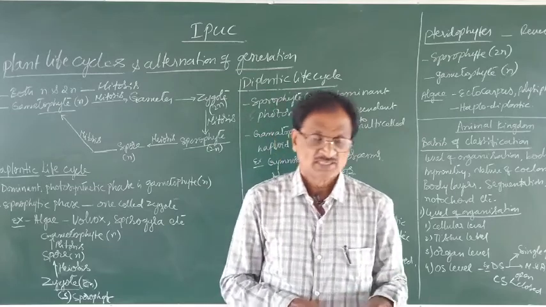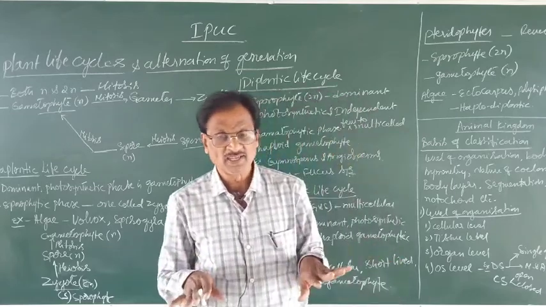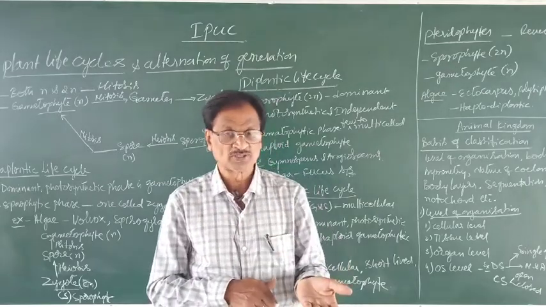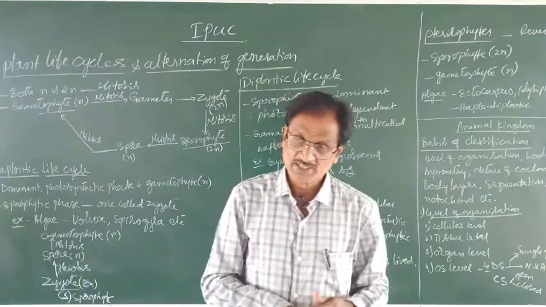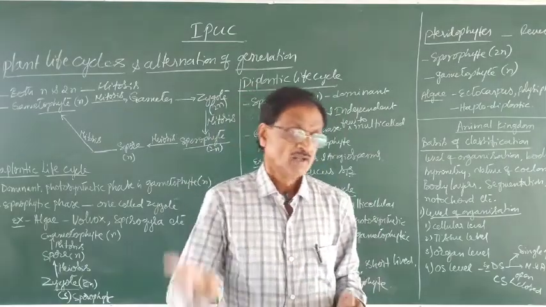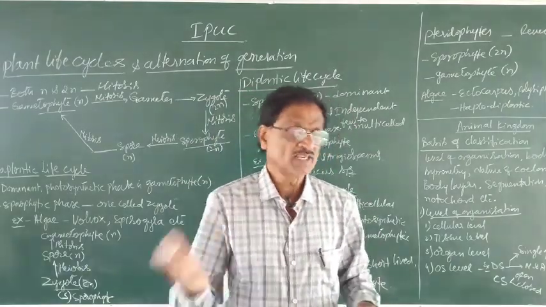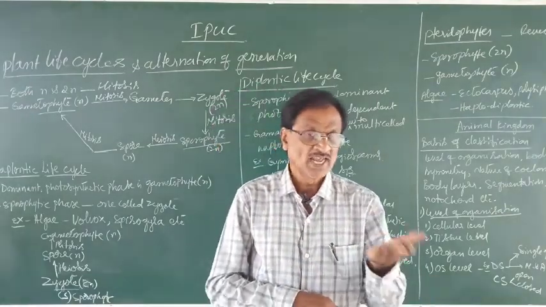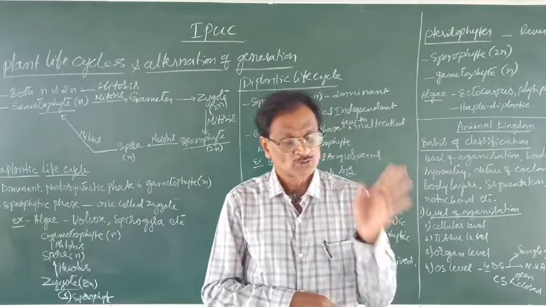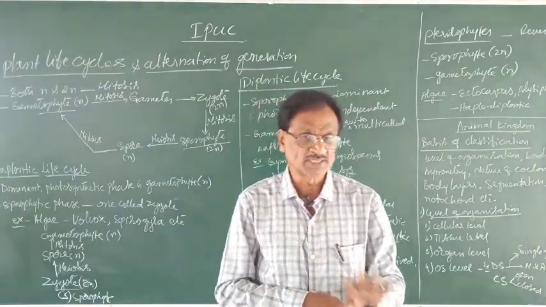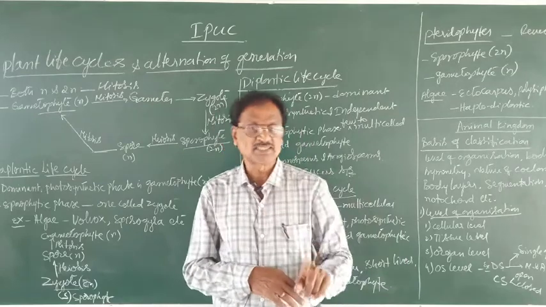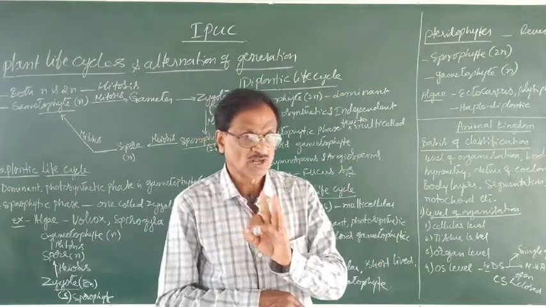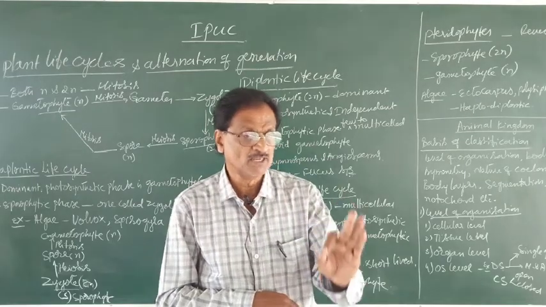Of course, the sporophyte, which is diploid, by meiotic division forms spores. The spores in turn germinate, grow and divide by mitotic division, resulting in the formation of what? A haploid gametophyte. So, totally in bryophytes we can say the dominant phase is gametophyte, whereas the sporophyte is very short-lived and is diploid.